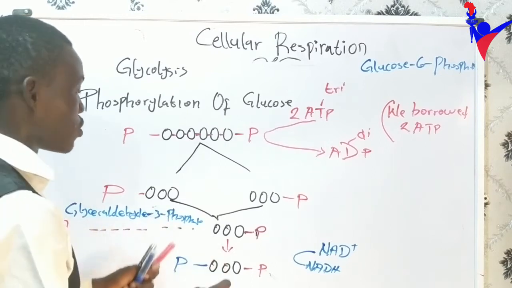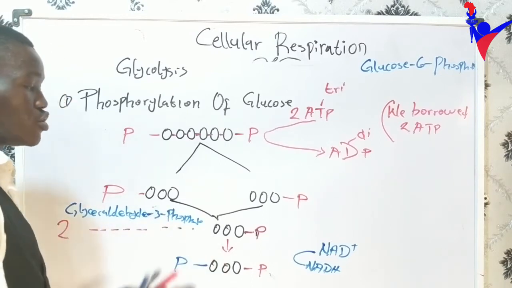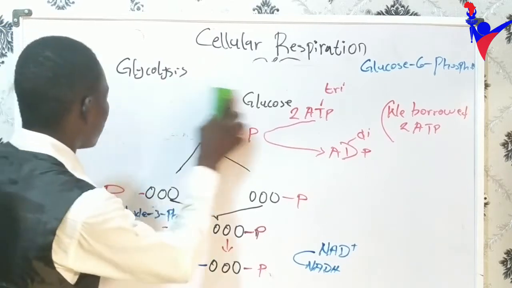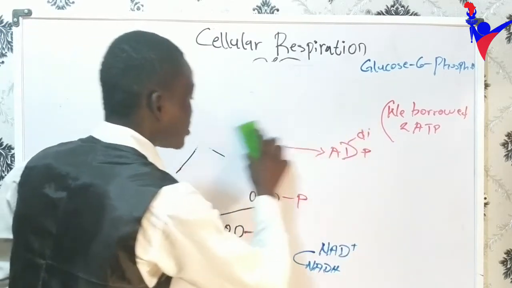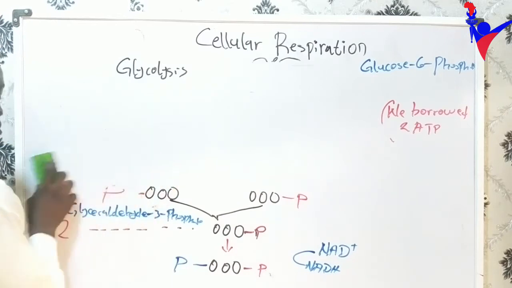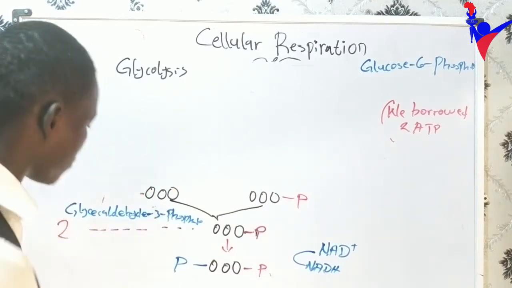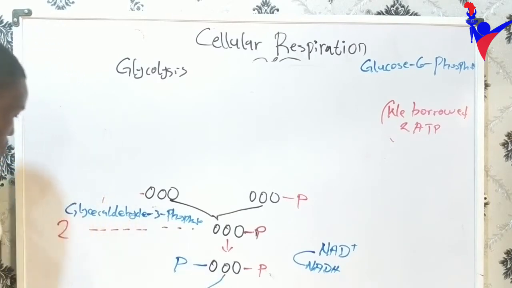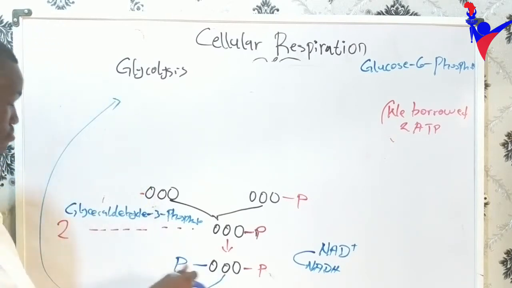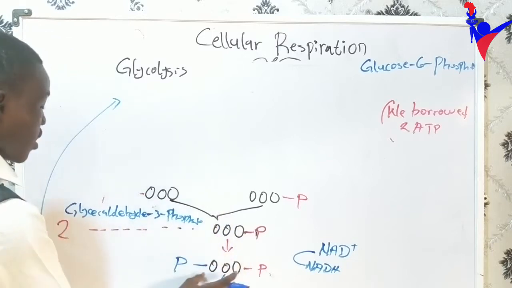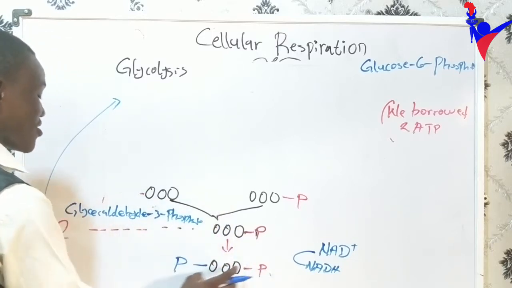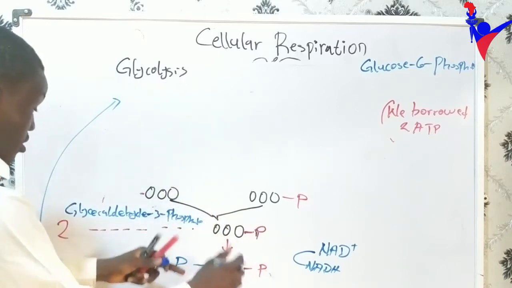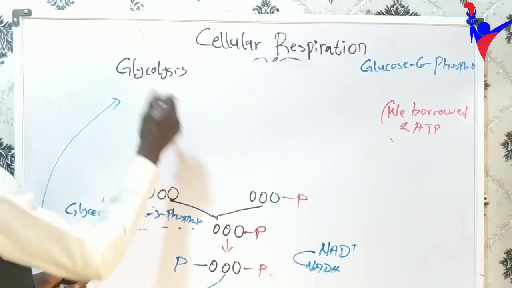Now the next thing we want to do is produce real ATP. So I am going to clean this. I hope you have gotten that. So we are continuing from here. Our 1,3-bisphosphoglycerate, just leave the name for now and just follow.